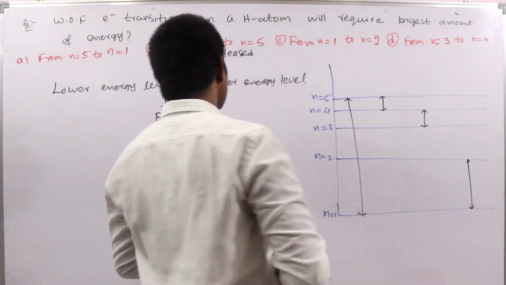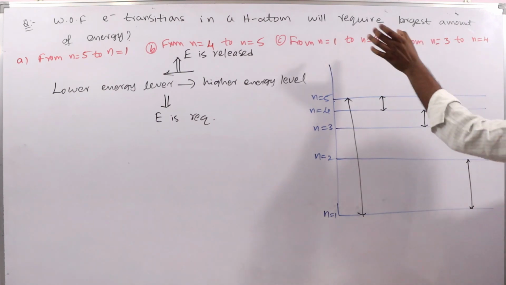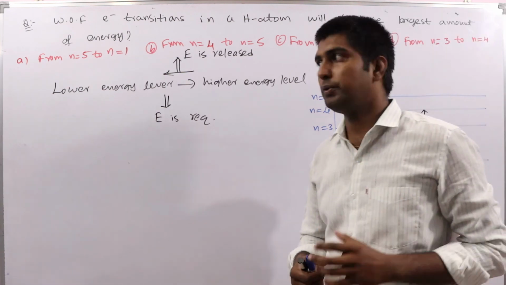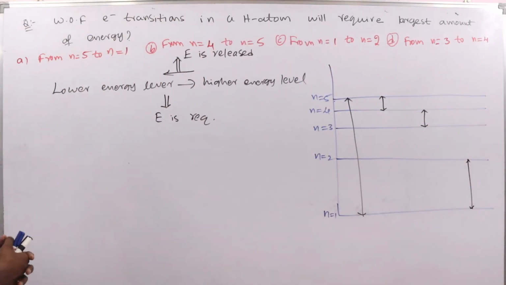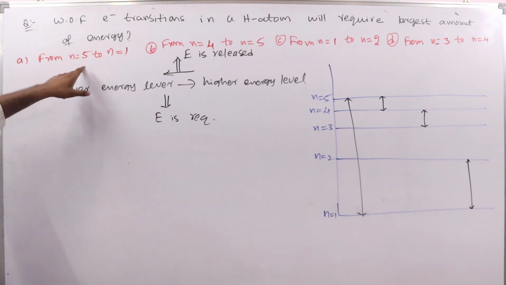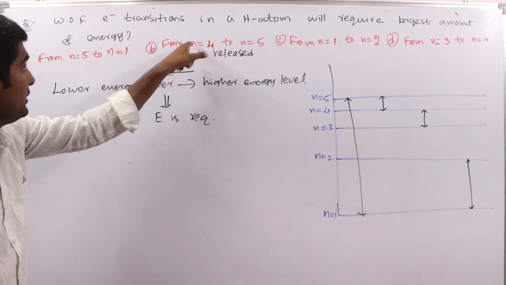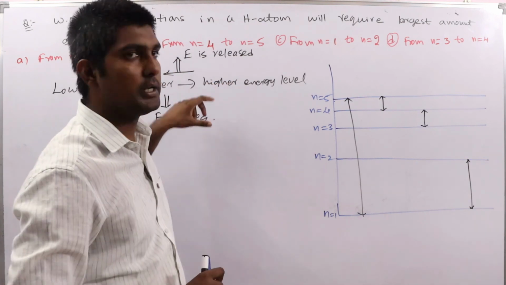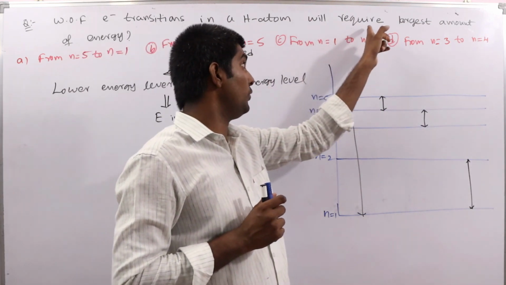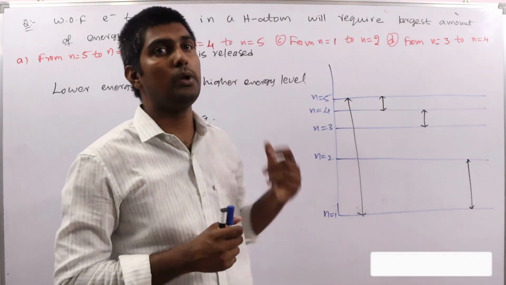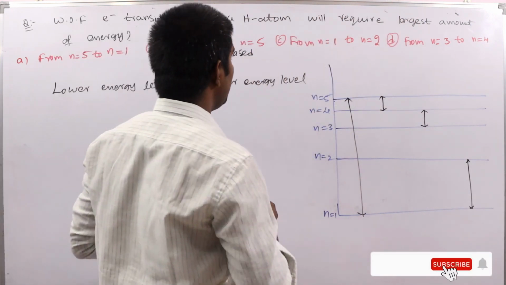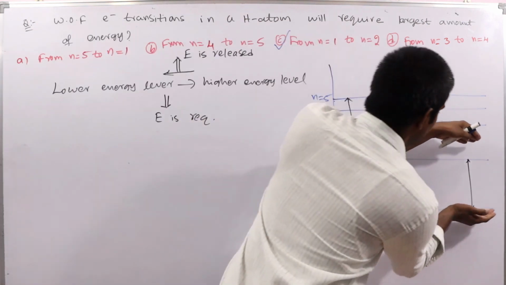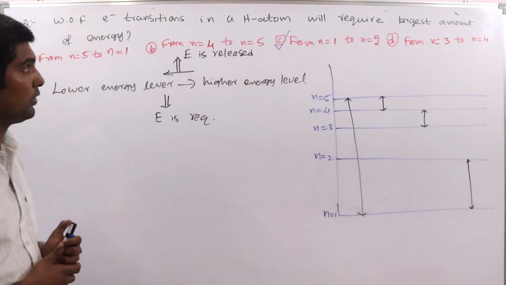So in this given problem they ask which requires the largest amount. Require means the electron should go from lower energy level to higher energy level. So this is not the answer, because from higher to lower means energy is released. Yes or no? Energy is released, not required. That thing you should catch here. Very simple, this is the important thing you should observe. So the correct answer is from 1 to 2, which requires the largest amount of energy.